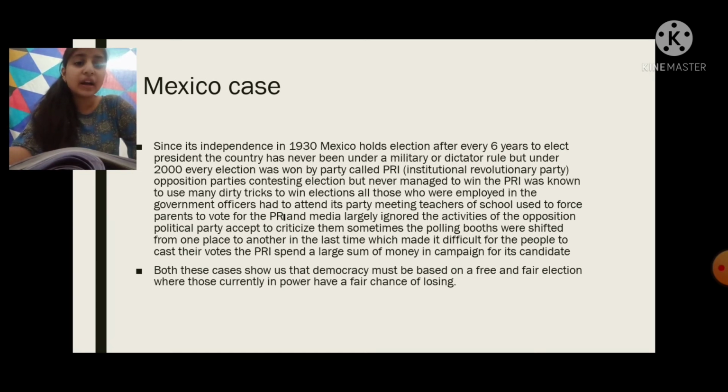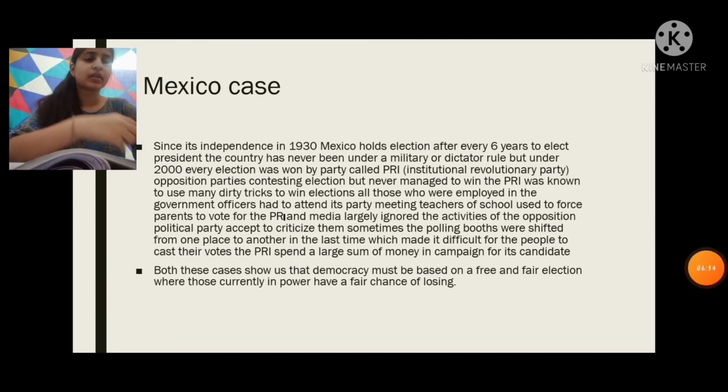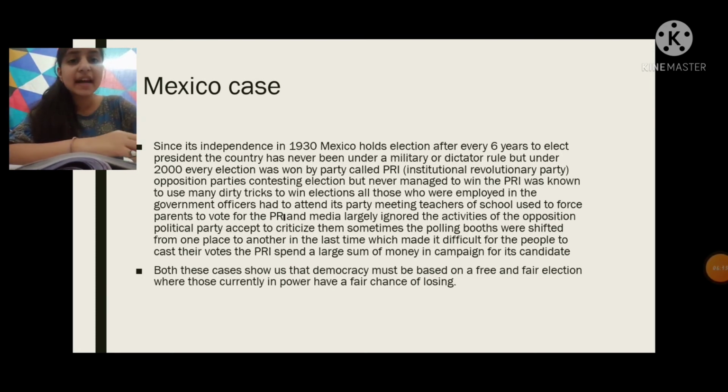Also the media largely ignored the activities of the opposition political parties except to criticize them sometimes. So it means that in the rule of PRI, the people were forced to vote for them, and the media ignored the activities of the opposition.